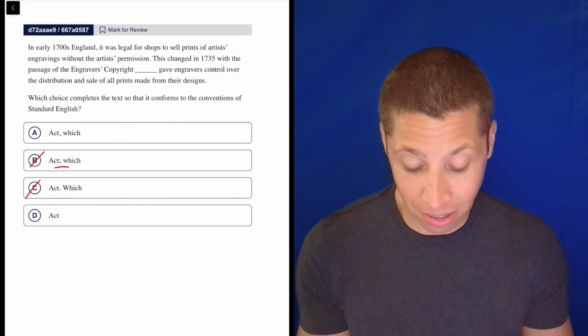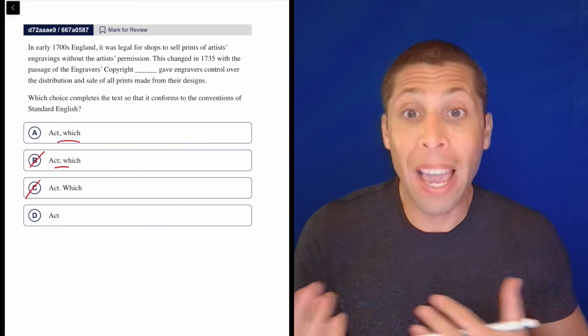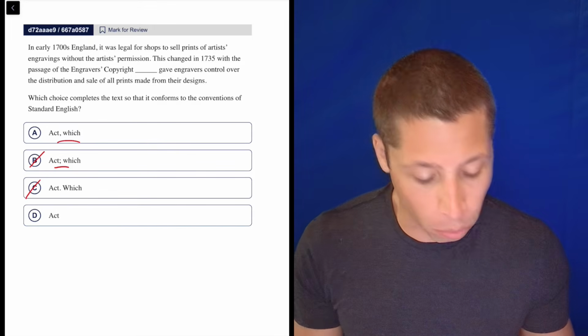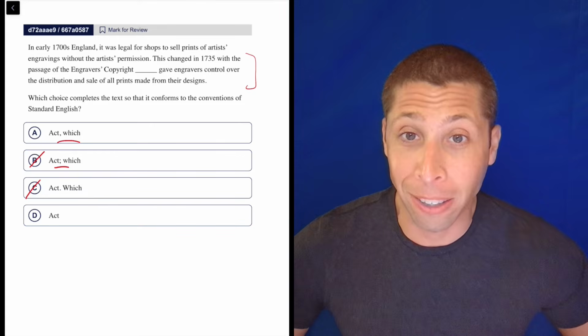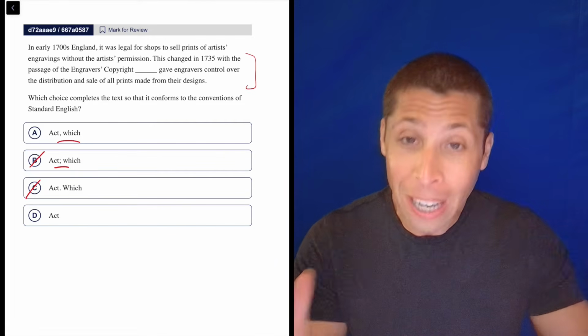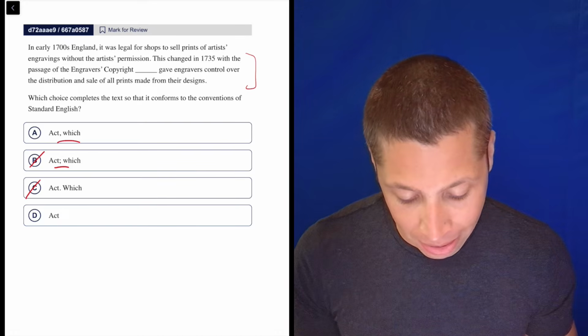But for now, it's a pretty good sign that I'm just thinking about whether or not I need this "which" and this comma here to maybe add on an extra clause, since that's usually what "which" does. So we're going to look at this. We're not going to read the first sentence because it's not going to matter. This is a punctuation question, so only the sentence that we have the blank in is the one that matters. So let's see what it says.